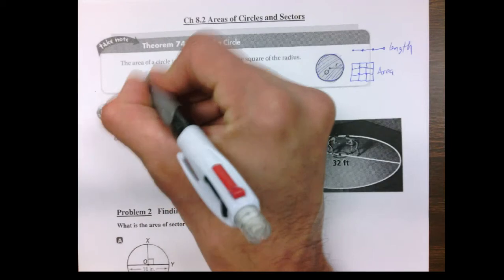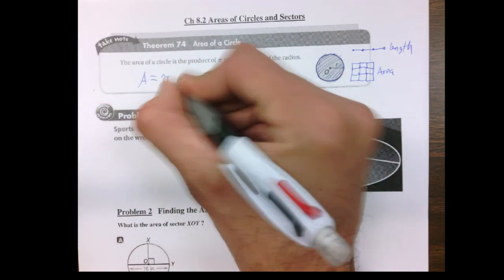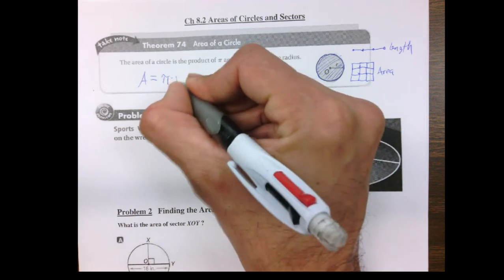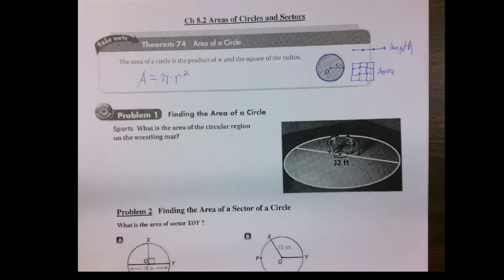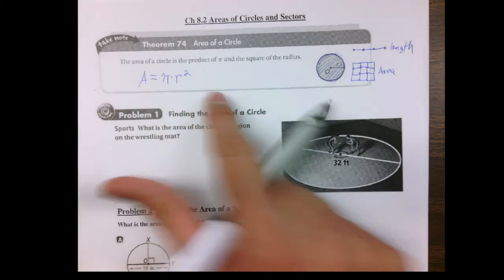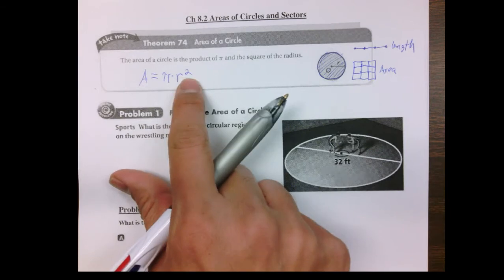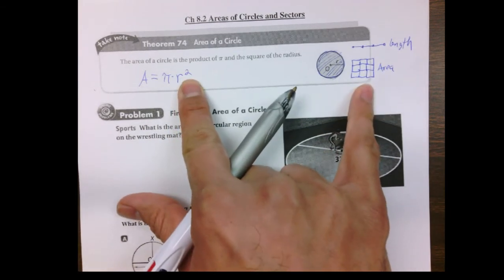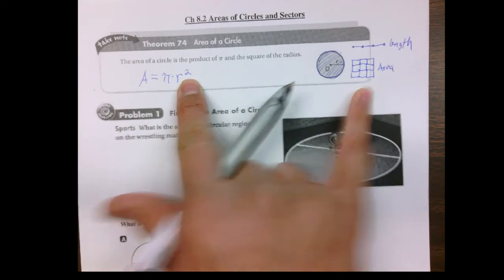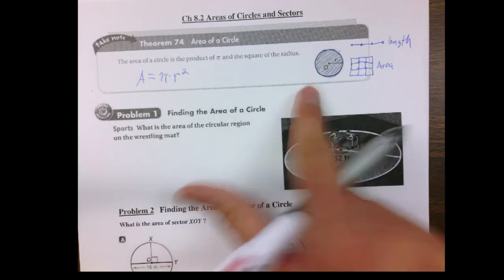Well, that's based on this formula right here. It depends on pi times radius squared. I know a lot of people get confused with pi r squared versus 2 pi r. Remember, 2 pi r, that's circumference. Pi r squared, again thinking of squares, that's area. So pi r squared is going to be area, and the other one, 2 pi r, will be circumference.